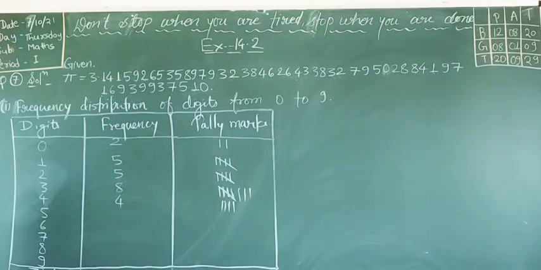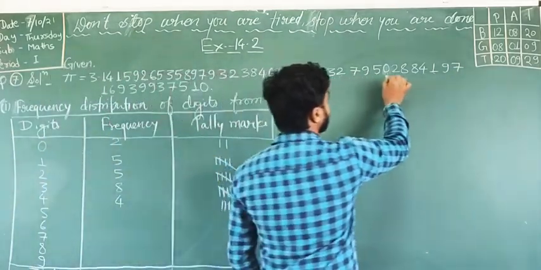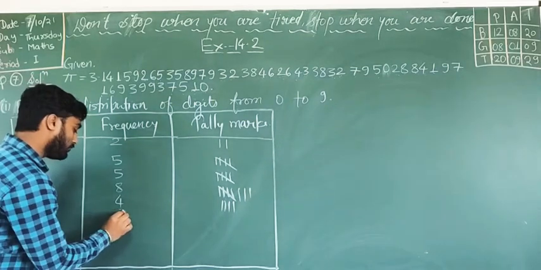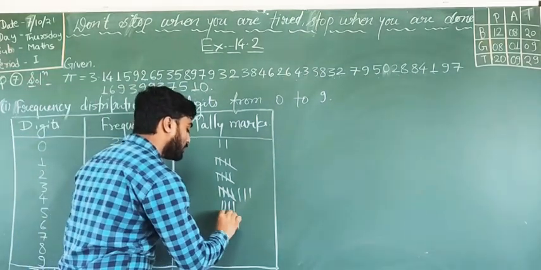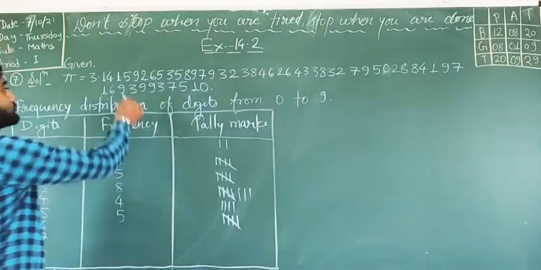Again for 5. How many times 5 is there? 1, 2, 3, 4 and in the last line 1, 5. That means total 5. So I am writing 5 here. 1, 2, 3, 4, 5. Is it clear to all? Yes. Now 6. How many times 6 has come?